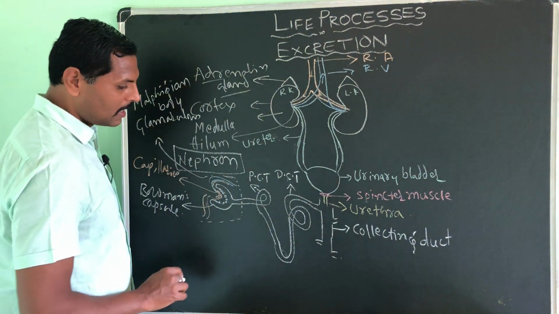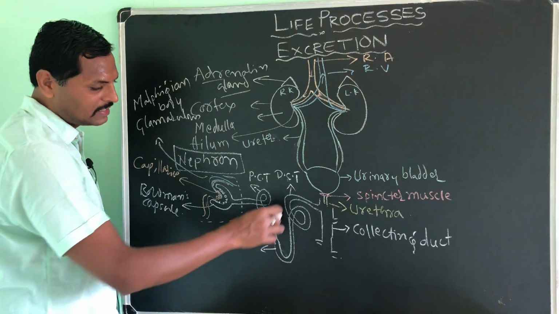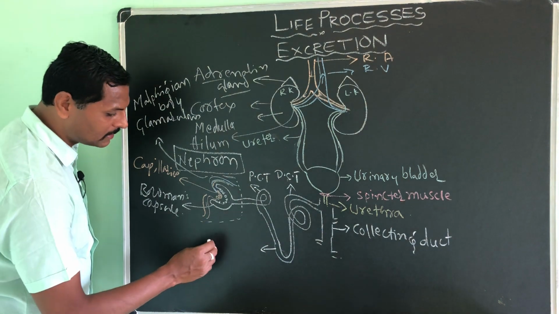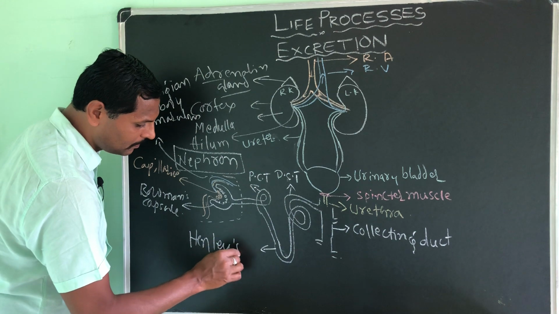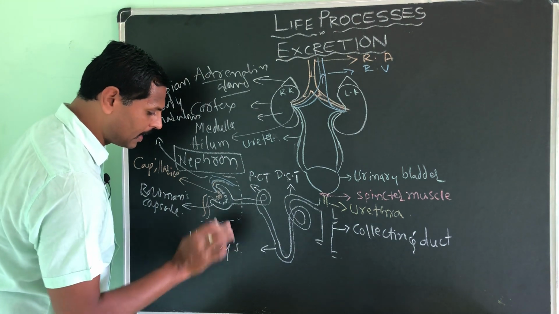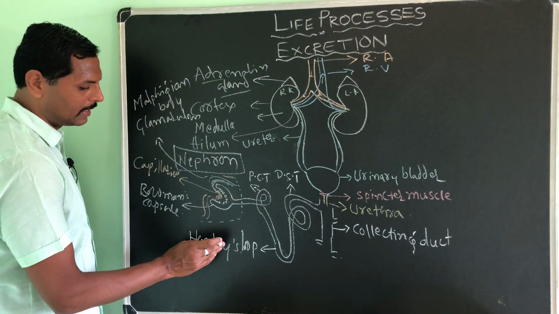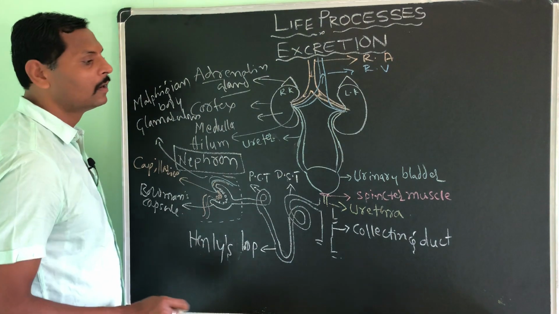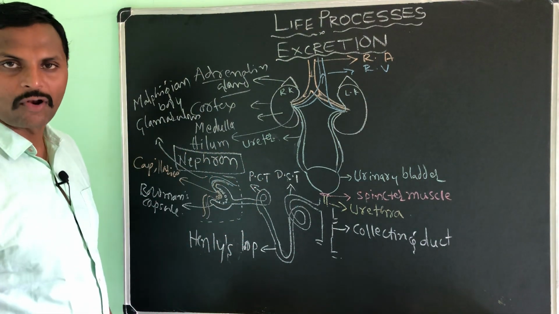And this part, see here, the hairpin-like structure, we call the Henle's loop. Henle's loop. So this is the structure of the nephron.